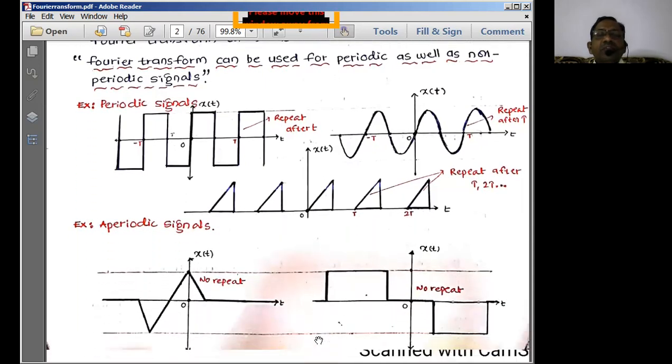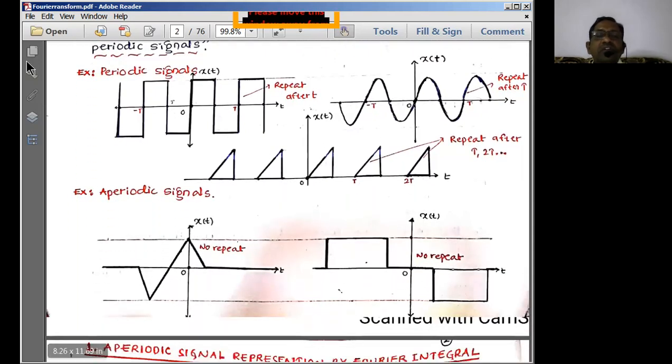Now, what are the physical representations of periodic signals? These are the physical representations of periodic and aperiodic signals. See here, we always discuss with respect to zero, the right side of zero and the left side of zero line. So we have a signal here, right side of zero. There is a time period. Whenever you discuss this, consider the entire time period for periodicity. If you consider this time period T, the next time period it is simply going to get repeated, and the previous one is going to get repeated.